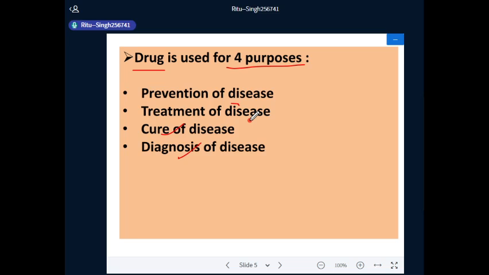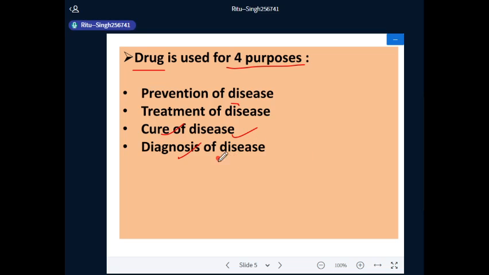Treatment normally begins either before sign and symptoms of the disease occur. Next, that is cure of disease. The term cure means that after treatment, the patient no longer has that particular condition anymore.